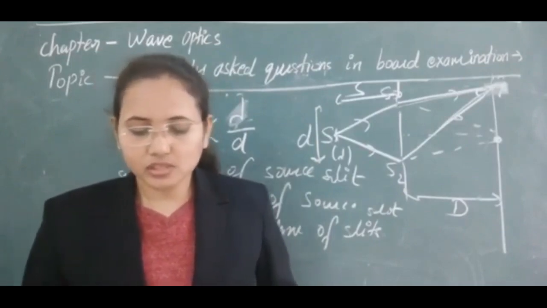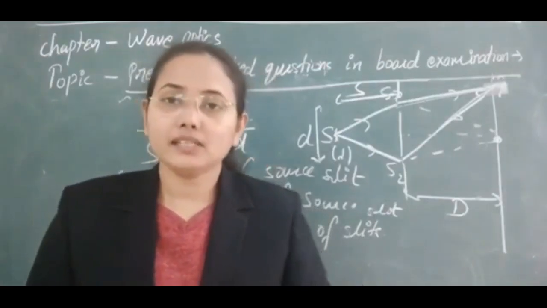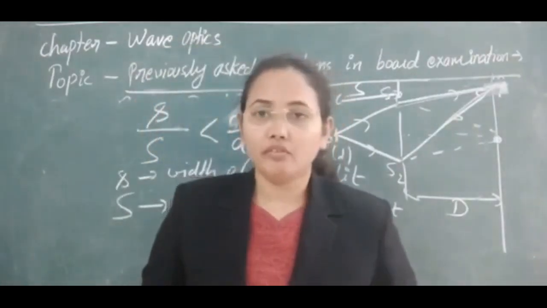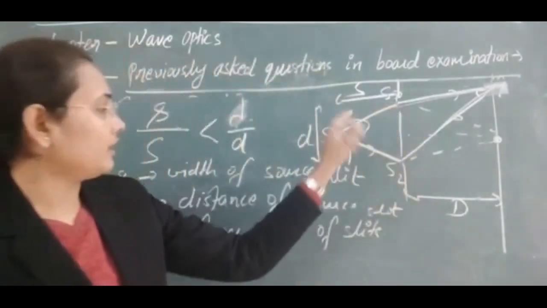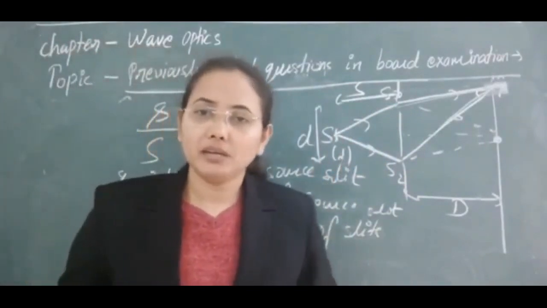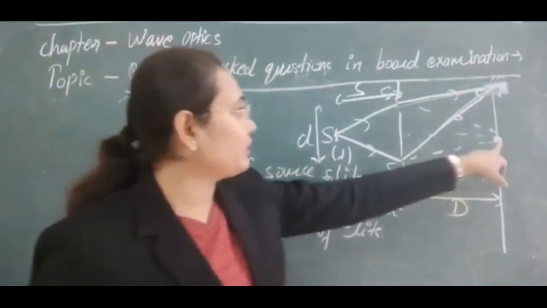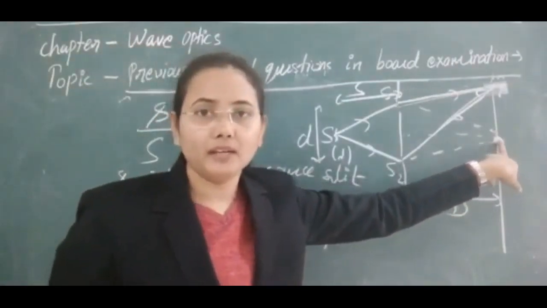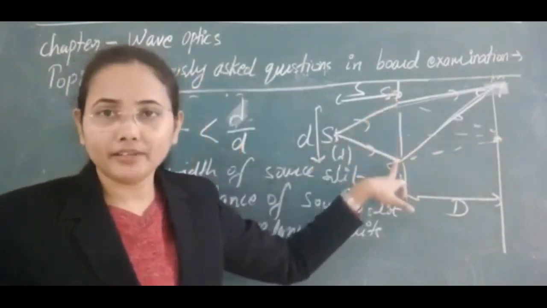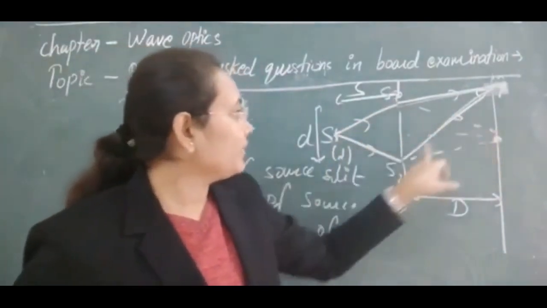the monochromatic source is replaced by a source of white light. So in place of this lambda we are using white light, which is made up of a number of wavelengths. At the central point, light falls and forms a wavefront, and we can make two coherent sources.